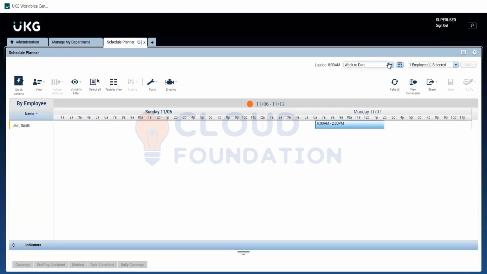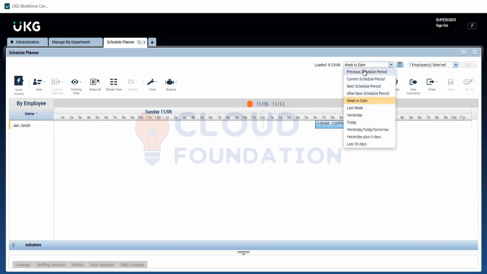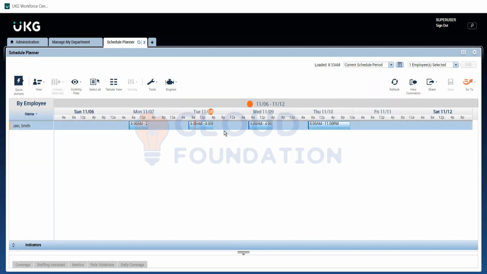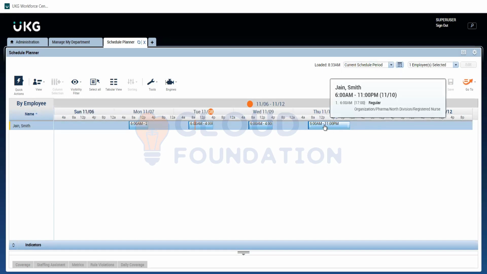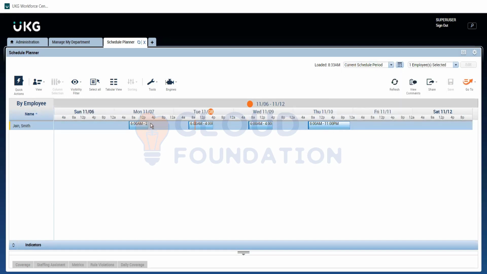I'll select a particular date range. Each day we have some shift assigned to him, and this is where we can edit it. If you want to add a shift for a particular day, you can right click and click on add shift.